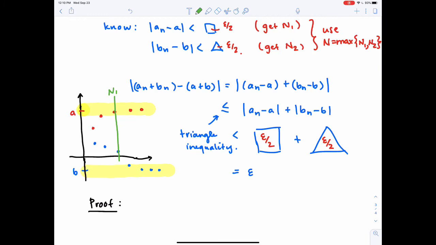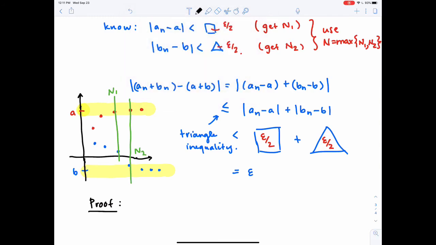And so when I go to do that, I actually need to choose N2 a little bit bigger. So as long as I'm past both N1 and N2, then both sequences will live in the appropriate tail. And that happens when you choose the maximum of N1 and N2.